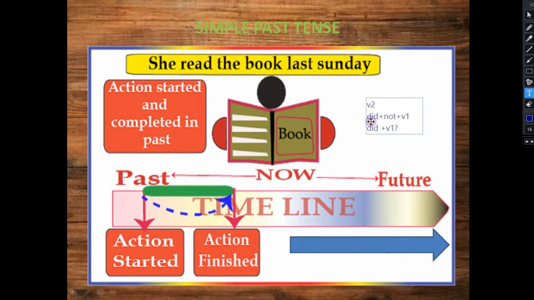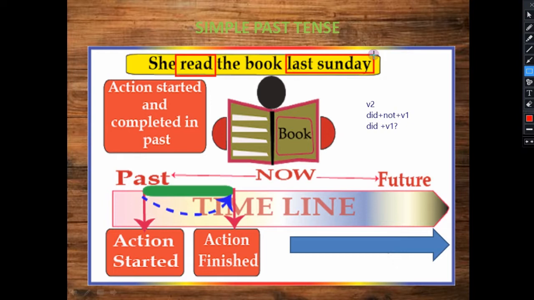Now see, how will you identify that this sentence is given in the past tense? See the sentence, she read the book last Sunday. Now see here, read, she read the book last Sunday. So in this sentence, how did we come to know that this sentence is a simple past tense? Now see, last Sunday, it means by these two words we will come to know that this sentence is talking about the past tense. Okay, because we are talking about last Sunday.